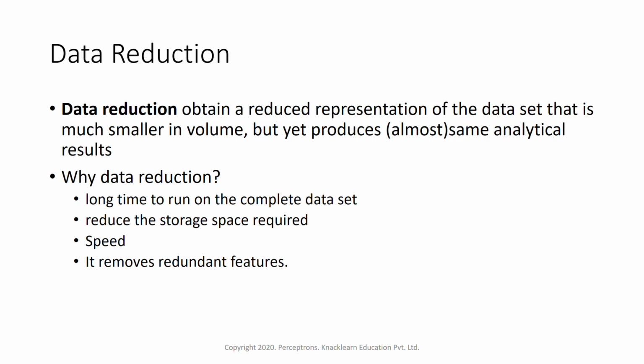So while reducing the data, the reduction techniques analyze the correlation, the relationship between the data, how they are related with one another, and by that it sees, okay, the data which are very far, which are very different, like outliers, unique values, noise values, those also get removed. So it removes redundant features also. So these are some of the reasons why we need data reduction.